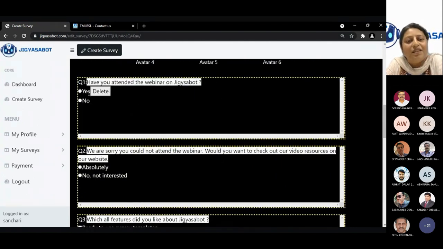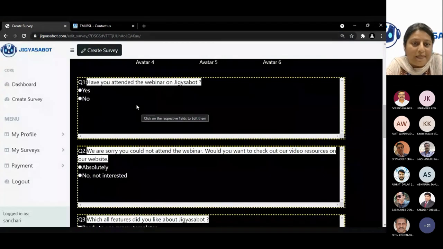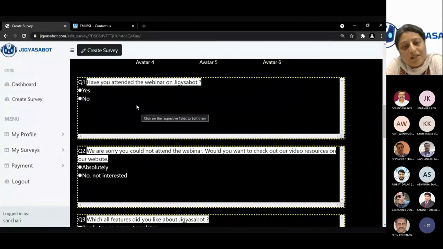So as you can see here, we have added the questions. The first one is a single choice, single correct question, wherein there are two choices and you have to add the response to one of them. You can edit them the moment you click on the respective fields. The survey bot creation is extremely intuitive.